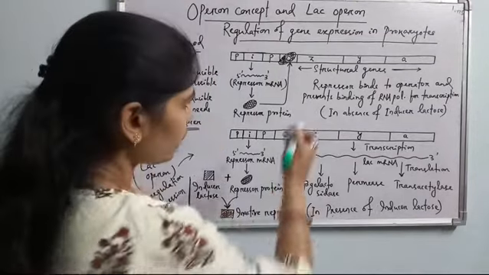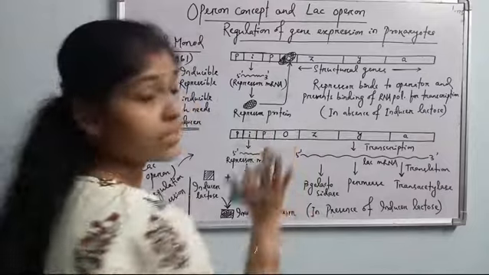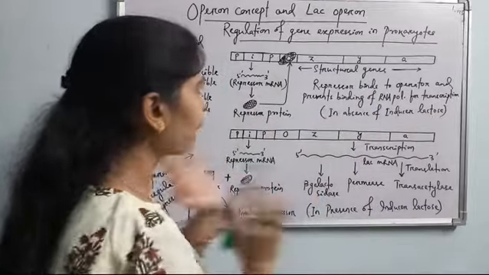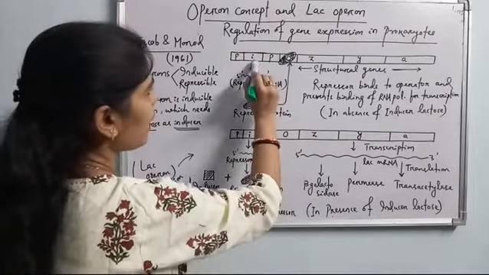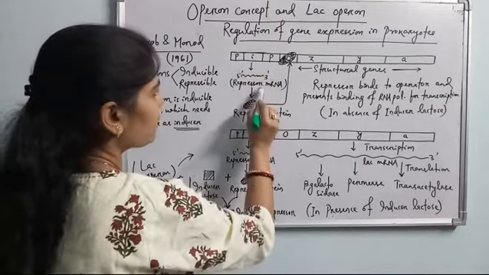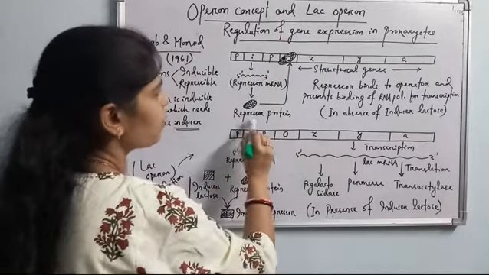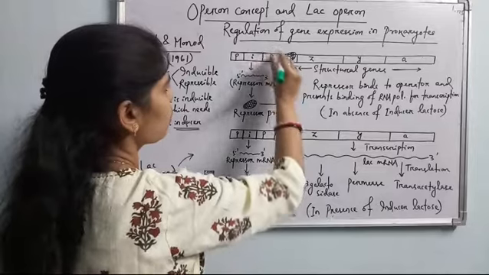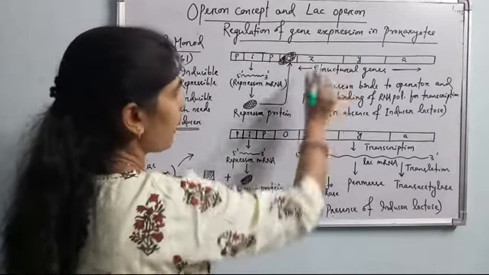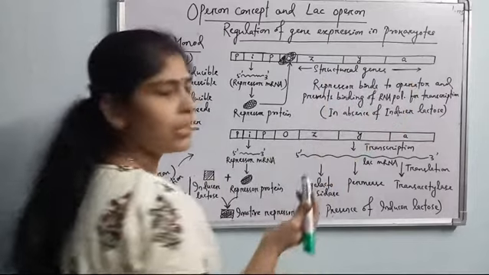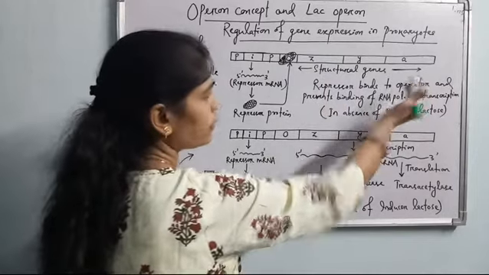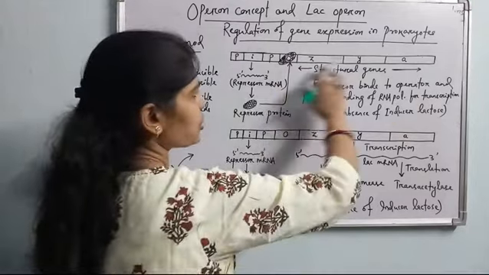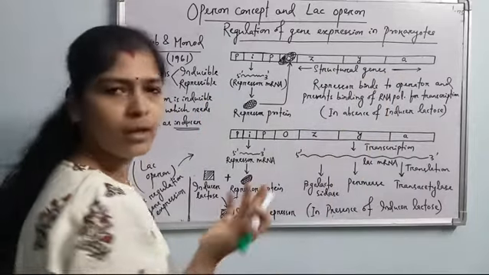But in absence of inducer lactose, first case we will discuss. In absence of inducer lactose, what happens? How do the genes remain switched off? See, the repressor mRNA is produced from the I gene, or repressor gene, or the regulator gene. Then the repressor mRNA produces the repressor protein, which binds to the operator zone so that RNA polymerase, which is loaded on the promoter, can't move, and automatically the structural genes remain switched off. There will be no transcription of the polycistronic lac mRNA and there will be no translation. So these structural genes will remain switched off in absence of lactose.